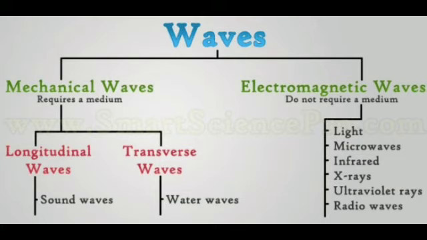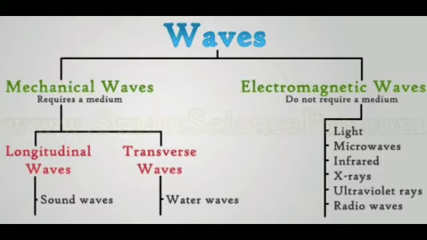Next, mechanical wave motion and its types. Wave motion can be classified into two types: mechanical waves and electromagnetic waves or non-mechanical waves. Waves which require a medium for propagation are known as mechanical waves. Example, sound waves, ripples formed on the surface of water.